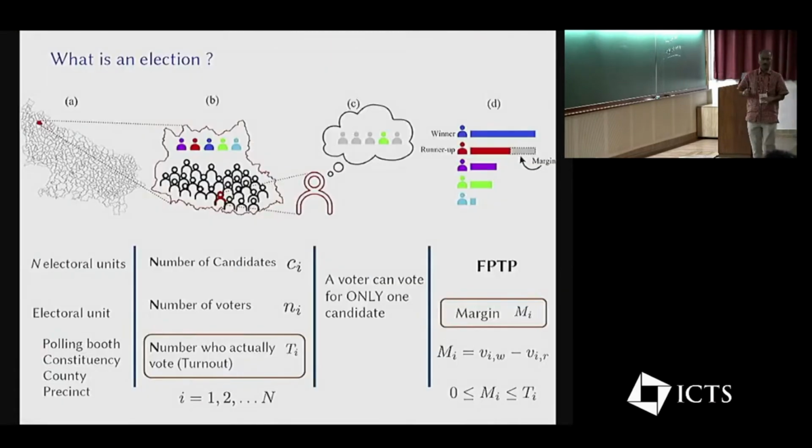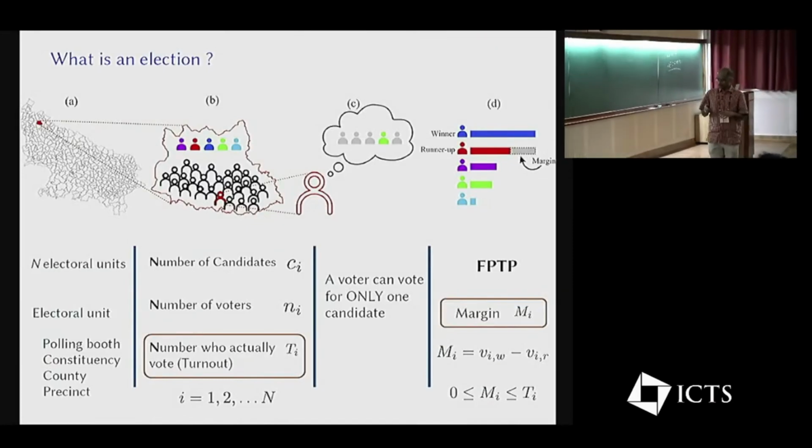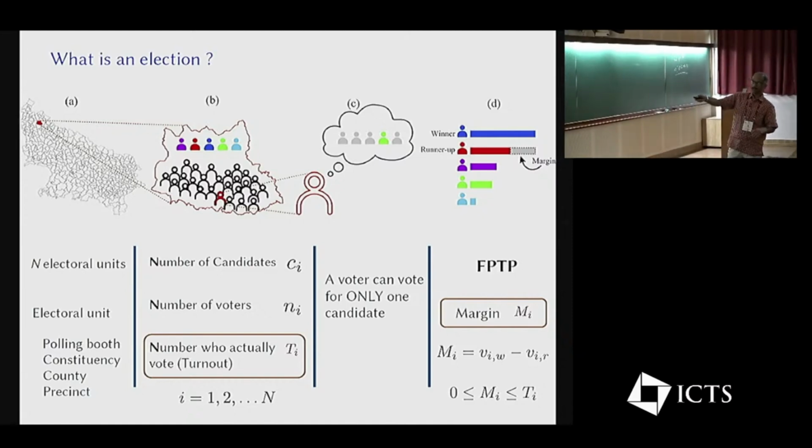Before I say something about model and data, let me state what an election is for our purposes. An election is held over N electoral units. If you have Indian elections in mind, you have a large number of constituencies, each of them an electoral unit. In general, it could be a constituency, county, precinct, or even a polling booth. In each of those, you have C_i candidates who contest the election, and there are N_i voters. Of those N_i voters, only T_i actually come out to vote.